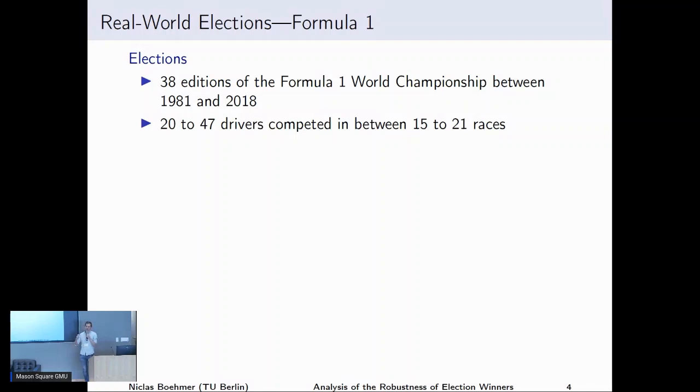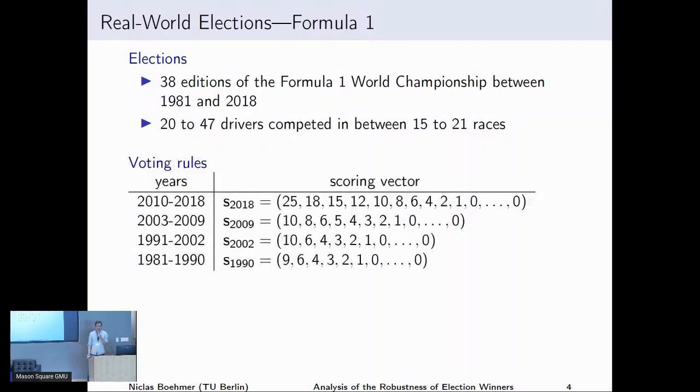And now we basically view the races as the votes and the drivers as the candidates. So a vote corresponding to a race ranks the driver finishing first as the first candidate, the driver finishing second as second candidate, and so on. And that's actually what they also do in practice. They use a scoring-based voting rule to decide who's the overall winner of the competition, the Formula One world champion.